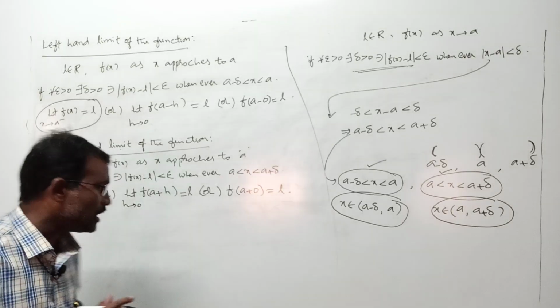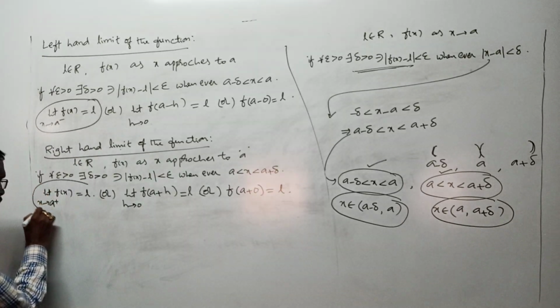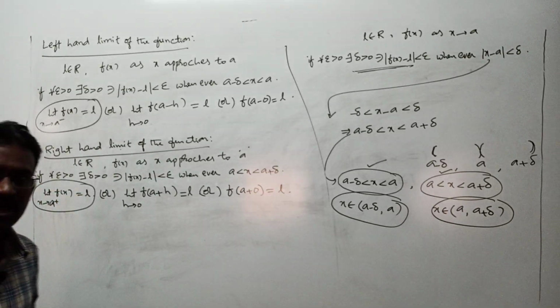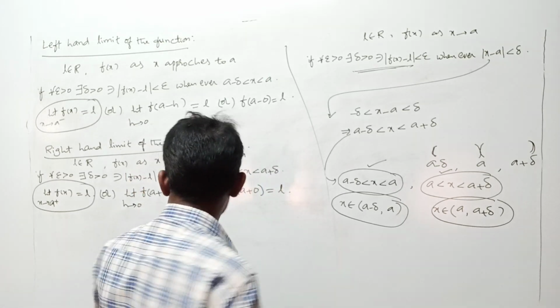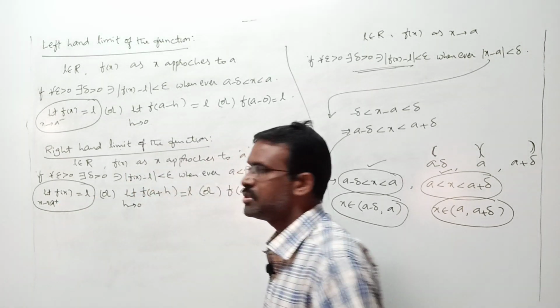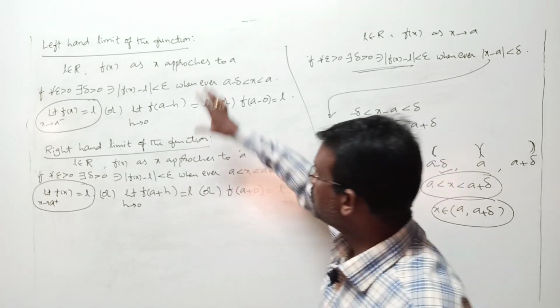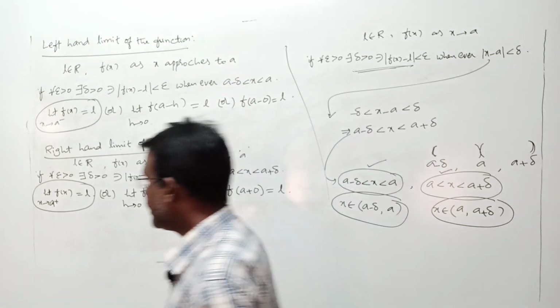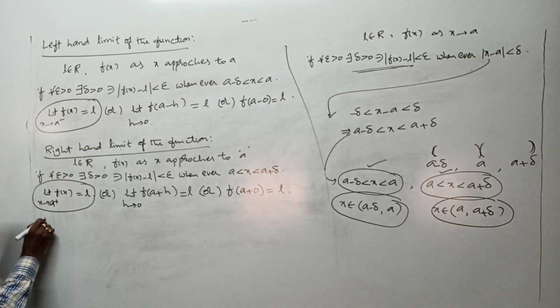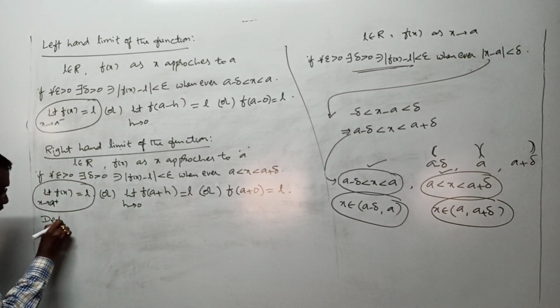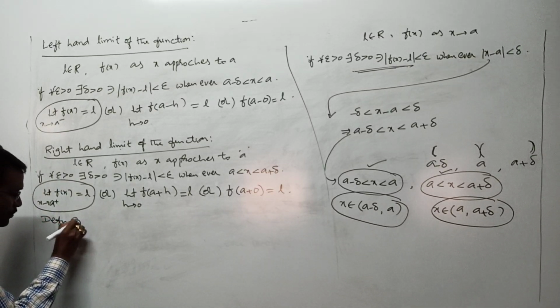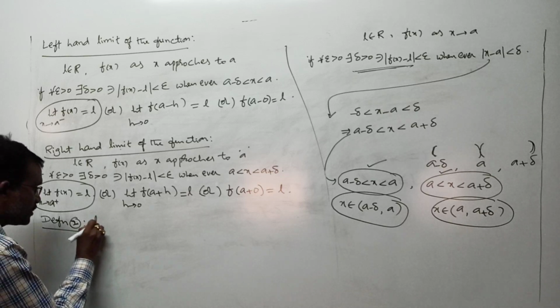I want to proceed with this notation in further stages. Limit f of x as x tends to a plus equal to L is the right hand limit condition. By using these two things we can define definition number 2, or the application oriented definition of the limit of the function.